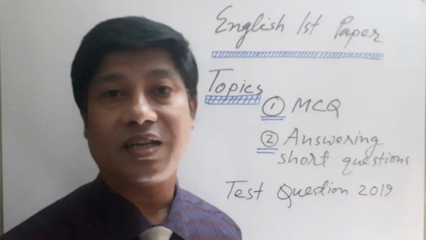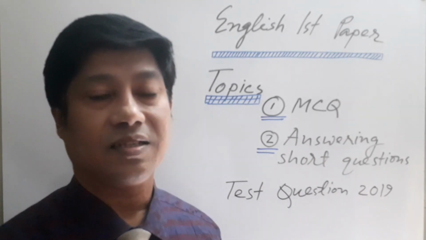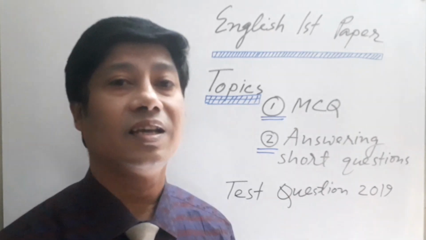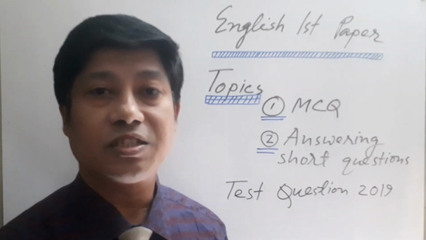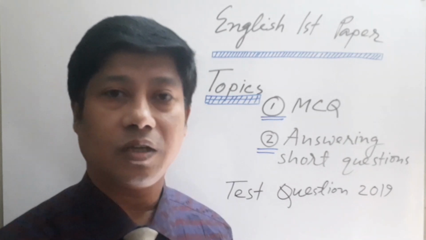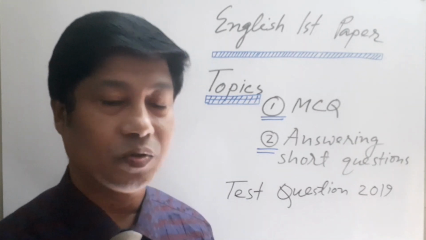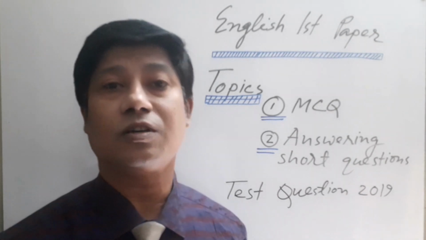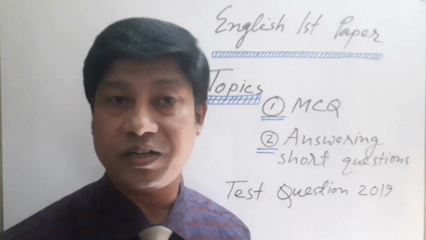And what about answering questions? You know that in the previous exam there were 5 questions from answering short questions, and each question consisted of 2 marks. So the total was 10 marks. But this year there is a change. What is the change, dear learners? The change is that each question will consist of 3 marks and the total marks for answering questions is 15.